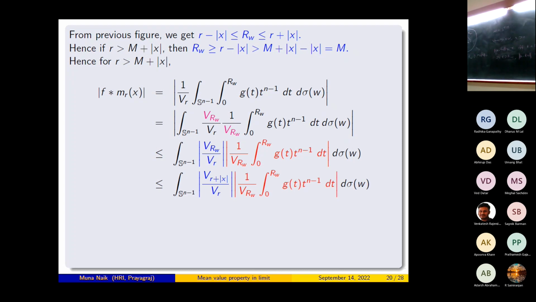Now, if you remember, I told you in the beginning that this blue quantity is dominated by some constant C_x. And since this r_w is greater than m, this red quantity will be dominated by epsilon, alpha, and C_x. And this is d sigma w.